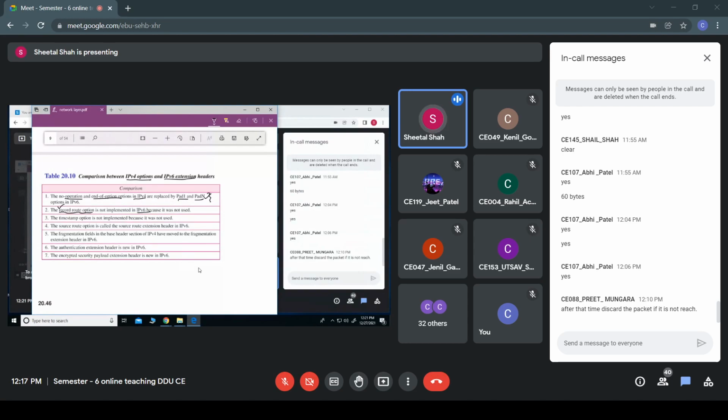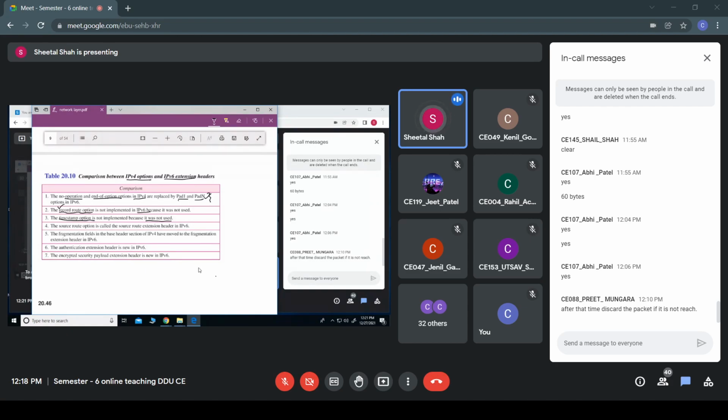Follow? Then the timestamp option is not implemented because it was not used. Apart from the record route option, where each router provides its own IP address, it should also provide the timestamp of when that particular packet reached it.